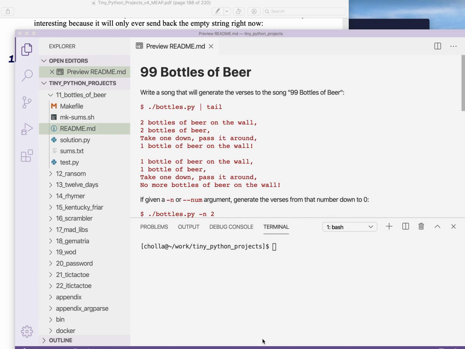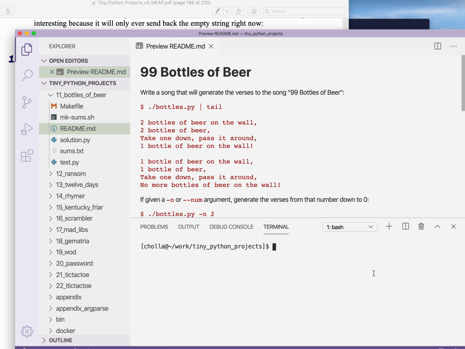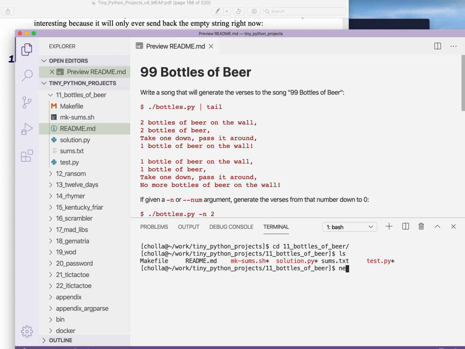For the next part, I'd like to talk about how we can test that function, that verse that we just wrote. In order to do that, we really need to have a program now to start putting this in. So I'm going to go into the bottles of beer. I'm going to say new py. The program is supposed to be called bottles.py.